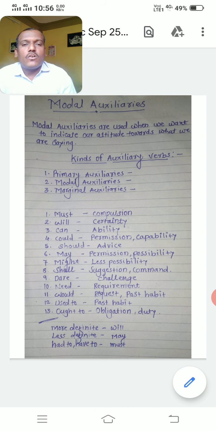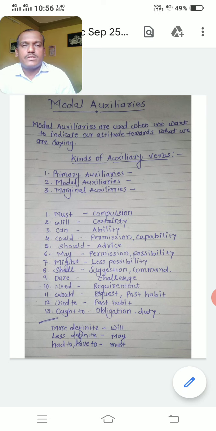So, kinds of auxiliary verbs. There are three kinds of auxiliary verbs: primary auxiliaries, modal auxiliaries, and marginal auxiliaries. What are primary auxiliaries? Am, is, are, was, were, have, has, do, does, did. These are primary auxiliaries. Modal auxiliaries, there are 13 modal auxiliaries.